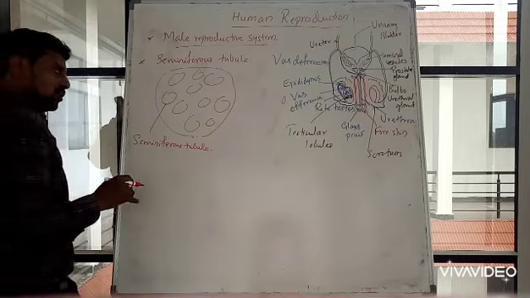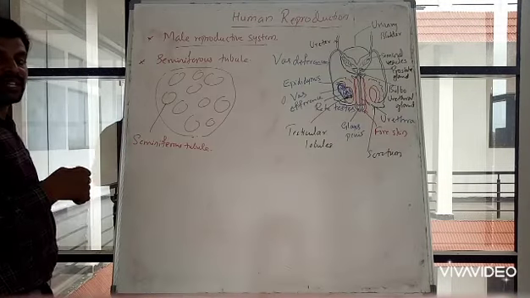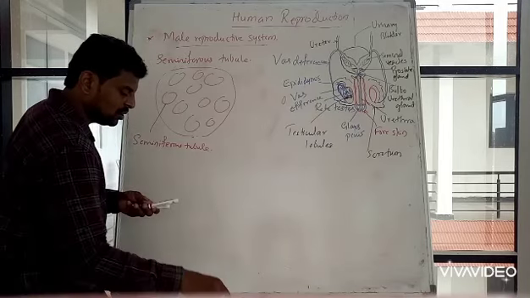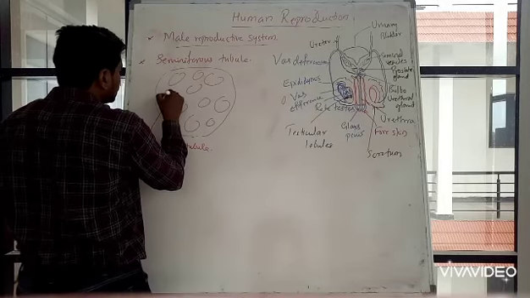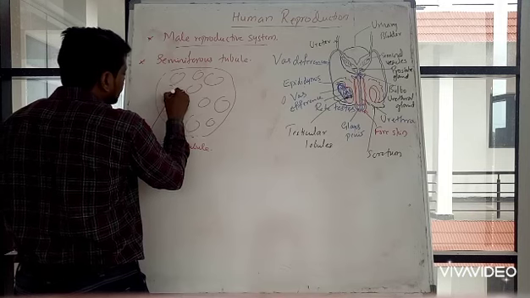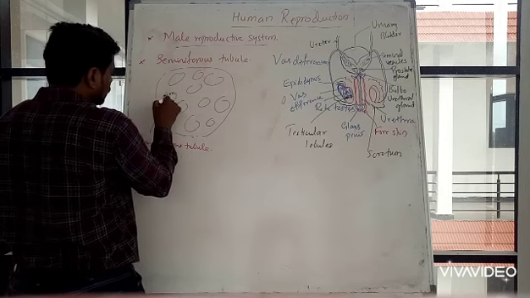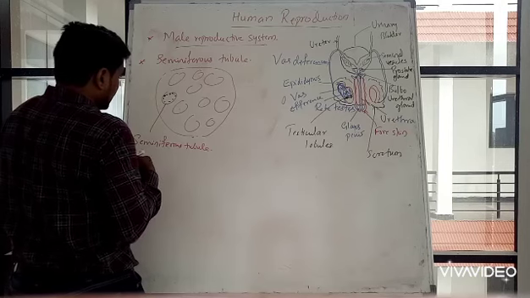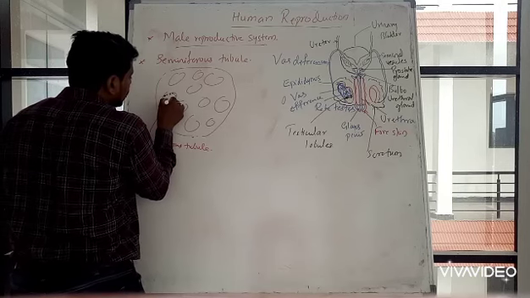Inside the seminiferous tubule there are two kinds of cells. I will try to show two different kinds of cells. One I will draw with the black color, and the other one with the blue color.